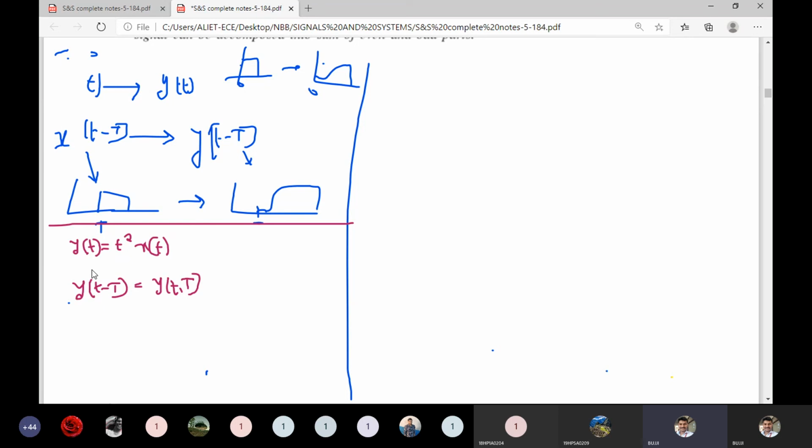Now that indicates y of small t comma capital T equal to the transformation of